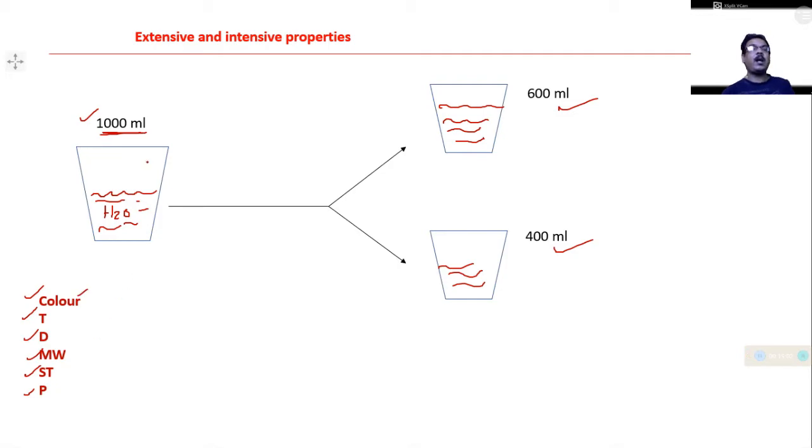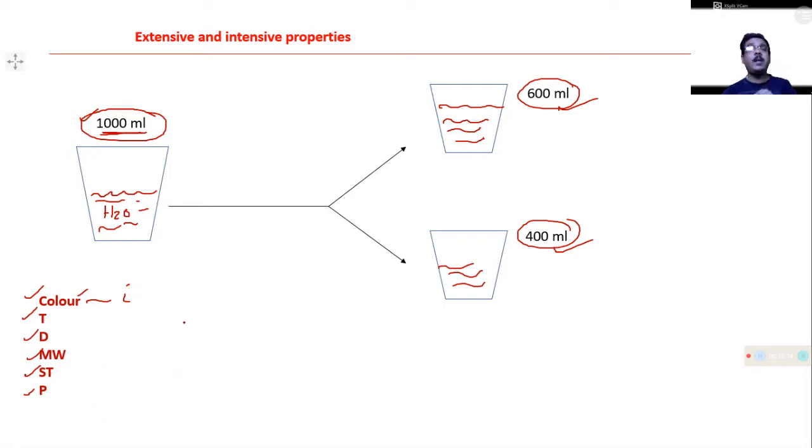For example, you take color. Is the color of 1000 ml water different from the color of 600 or 400 ml of water? Never. Whatever the volume of water, the color will always be the same. So color should be considered an intensive property.